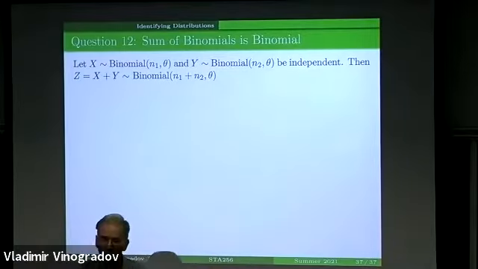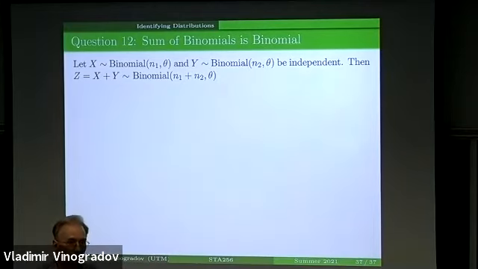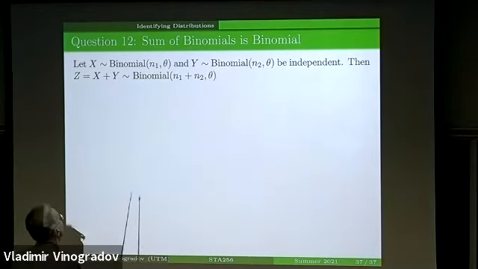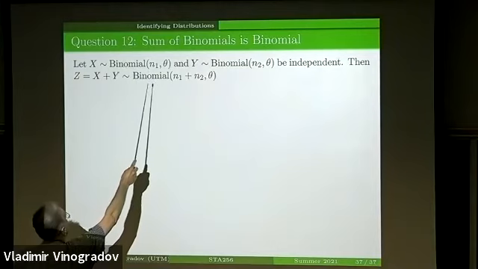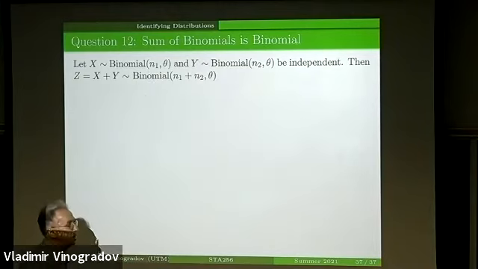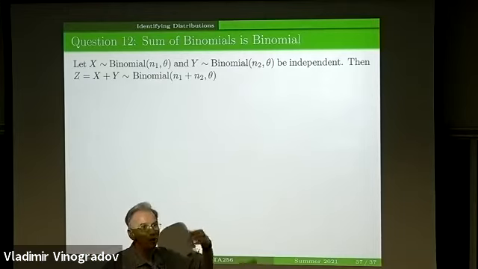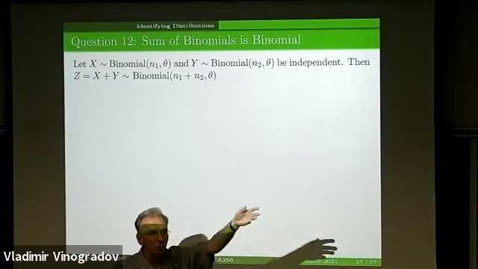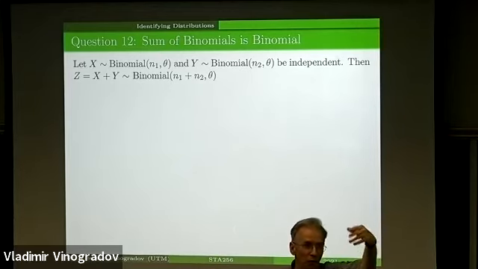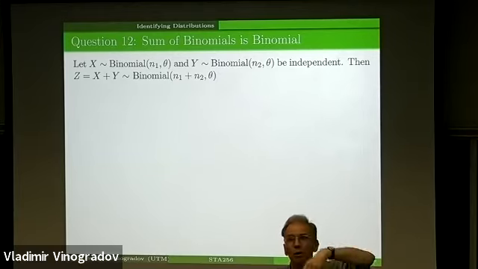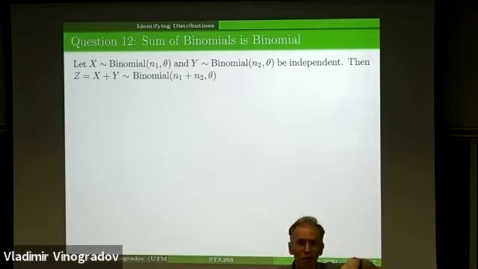And this result makes intuitively perfect sense because we have two binomials. The probability of success is the same. So we just toss a coin, and the odds for a head are theta per single trial. And then after we finish with n1 trials, we start tossing the same coin again.